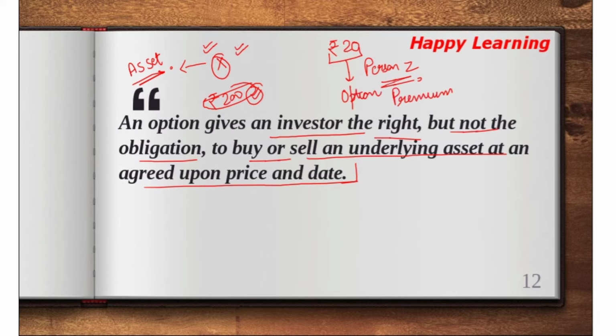So what the seller is doing, he is selling the call option. This is called a call option.